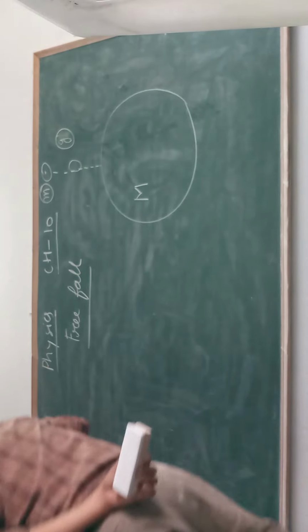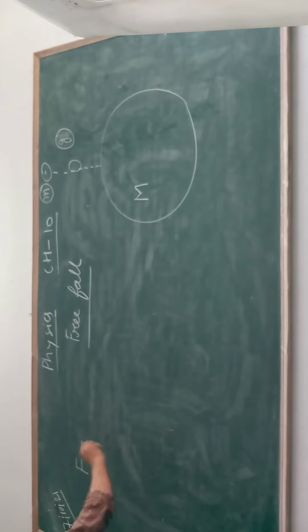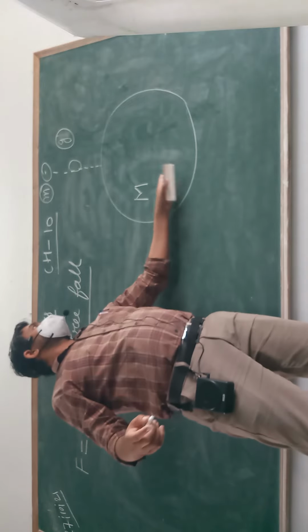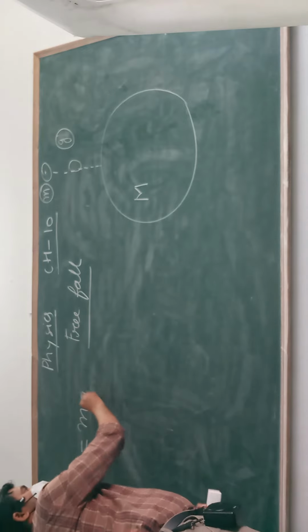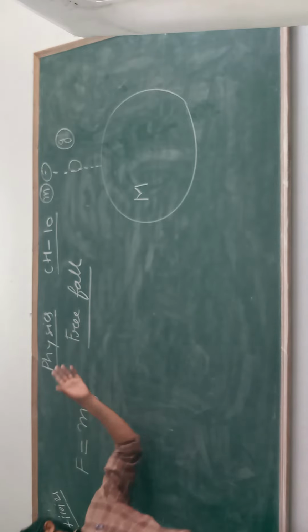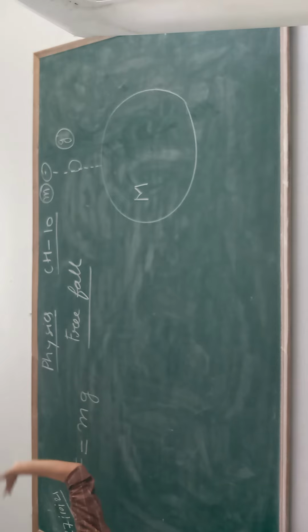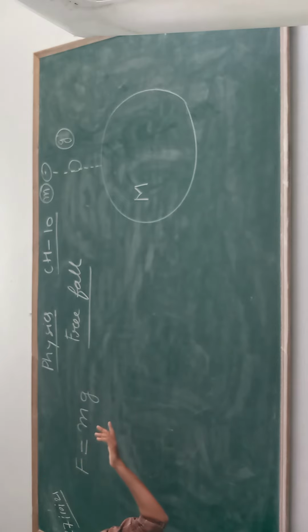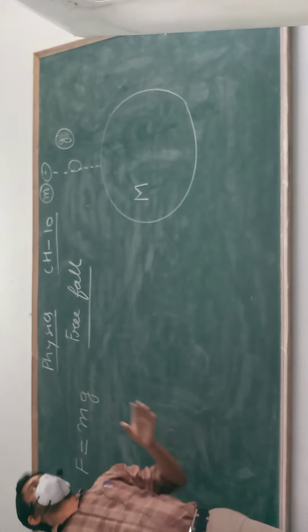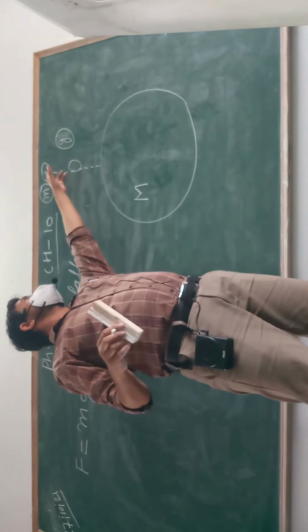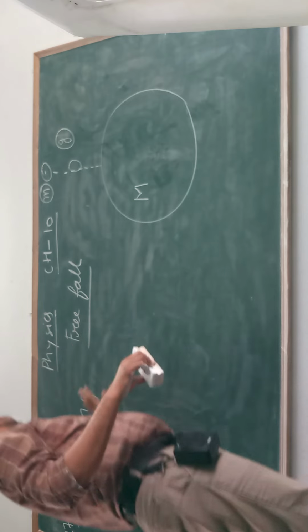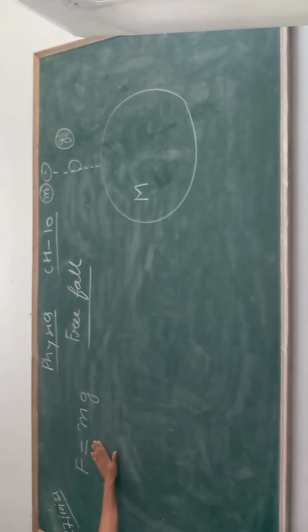According to Newton's second law, the force applied by earth on this object is equal to mass into acceleration. I have used the symbol small g here. Clear? Force I have calculated. How much force this planet is applying on this object is given by F equal to mg.